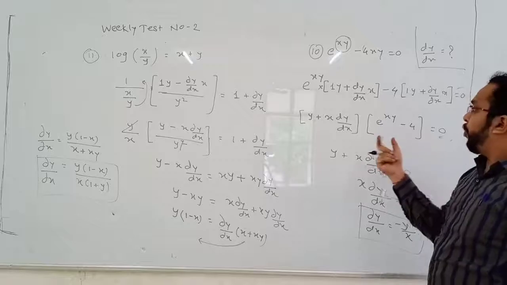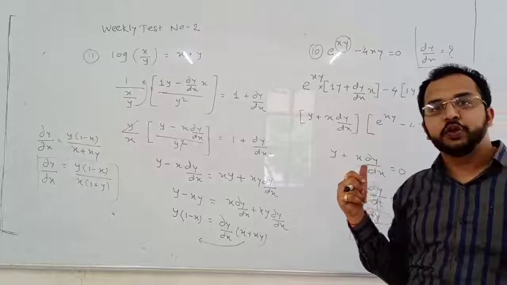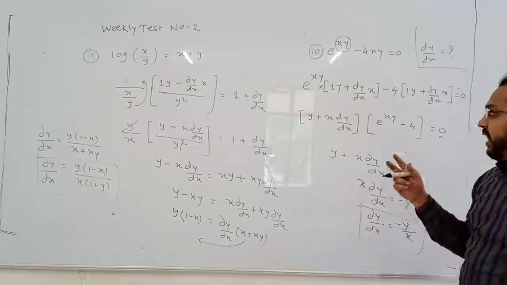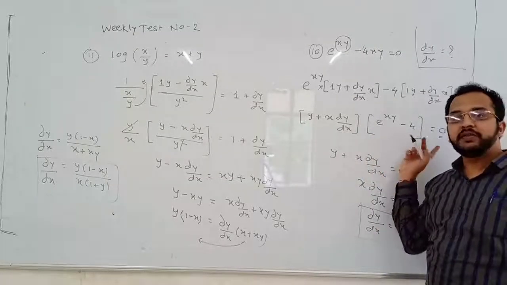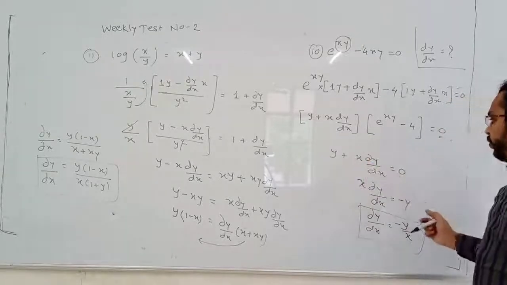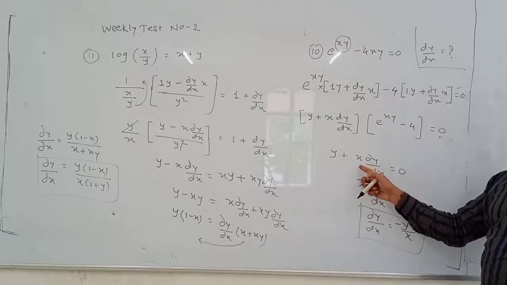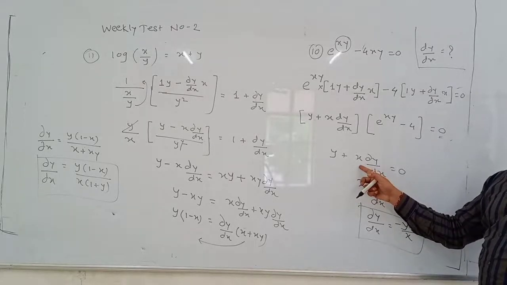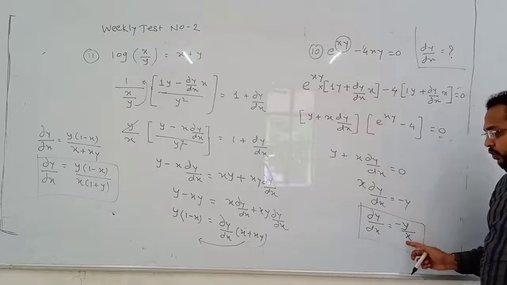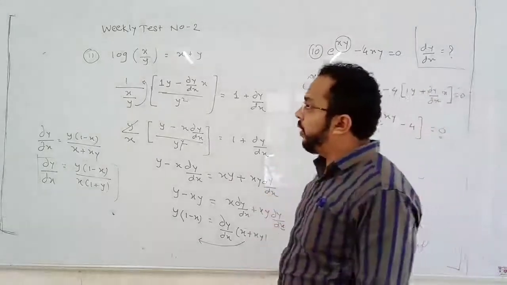Okay. Now product of these two terms is 0. That means either this term is 0 or this term is 0. When I substitute 0 for this, when this y goes to RHS, it will become minus y. x is in the numerator. When it goes to this side, it goes to the denominator. So this is your answer. Now here,